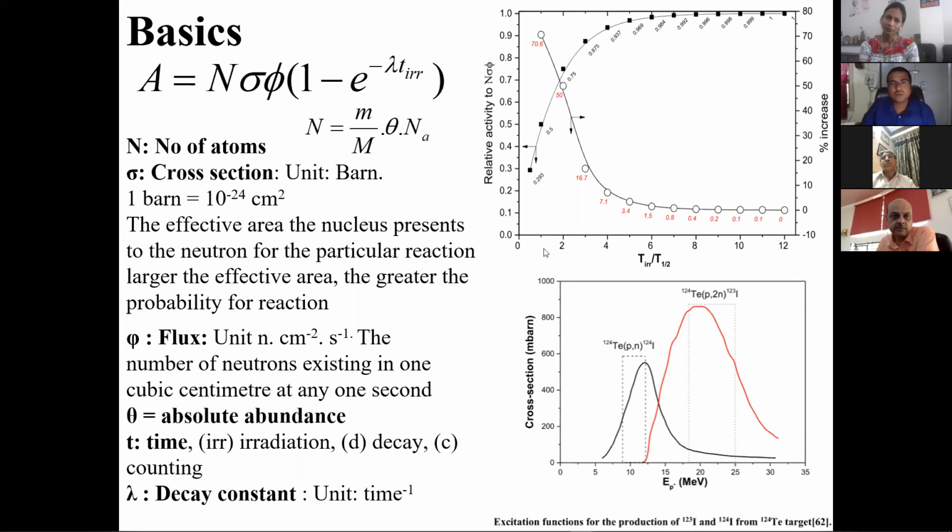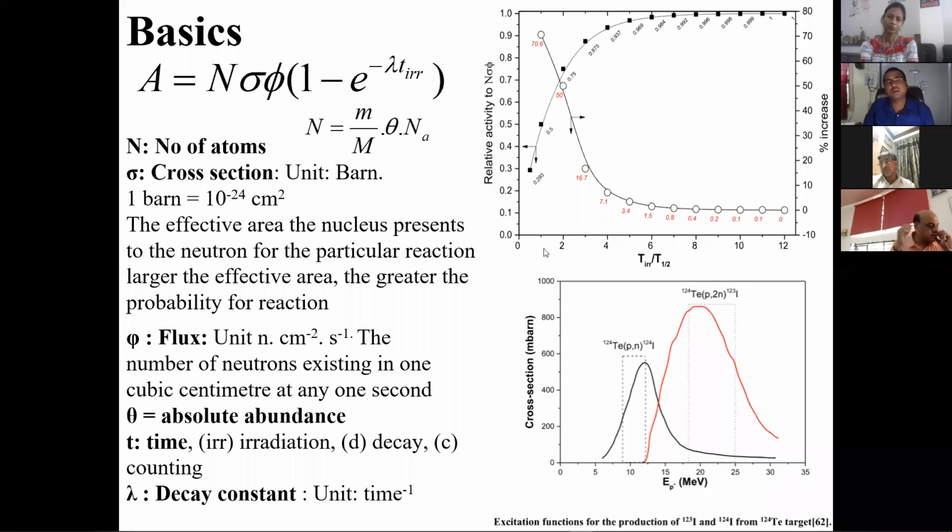So this is the equation by which we can predict how much activity will be produced, and we can see the graph also, relative activity versus t_irradiation by t_half. We can see from here, and this is very important data, that after 5 to 6 half-lives, the activity produced gets saturated. Suppose a radioisotope with a 1 day half-life is going to be produced, there is no need to irradiate for 100 days. Only 5 to 6 days of irradiation is sufficient. So that is the data we can obtain from that.